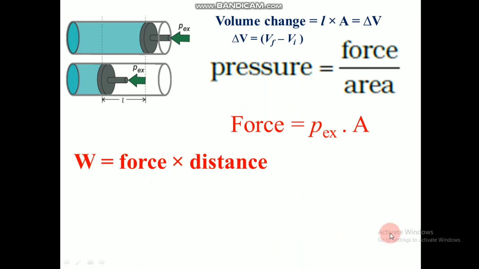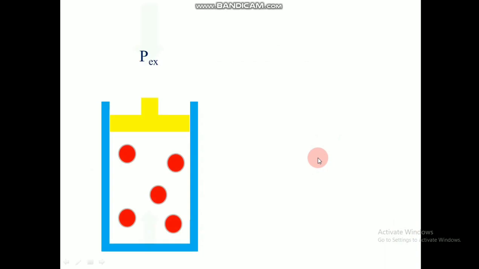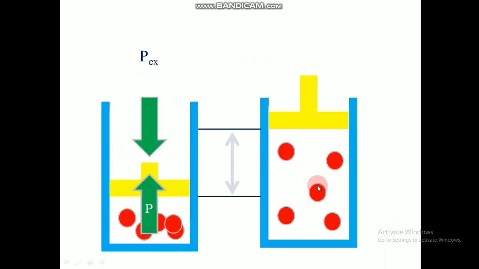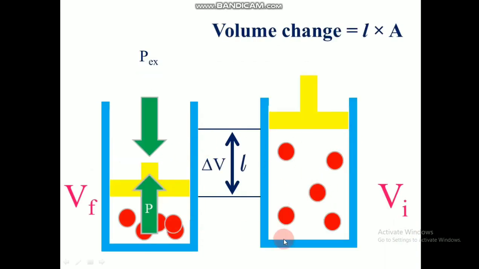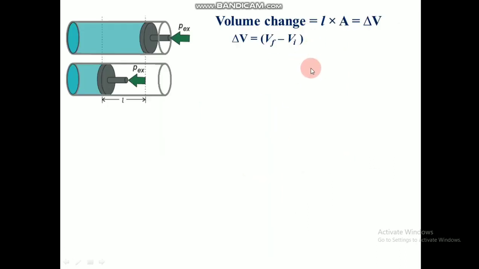So from the beginning, we have all these things done, and after that from this we got the equation for volume change as length into area of cross section. So length is the length travelled by the piston and area is the area of cross section, and that we are substituting in the equation of work.